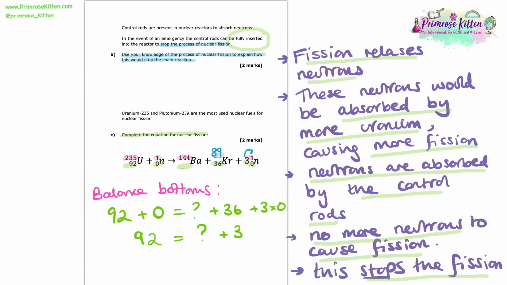Well, 92 plus 0 gives us 92, and 36 plus 0 essentially is just 36. So our mystery number is going to be 92 minus 36, and that ends up giving us 56. So we can complete our equation now with a 56 as the atomic number of barium.